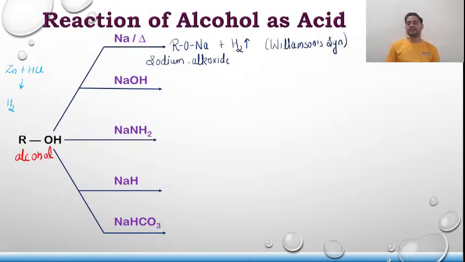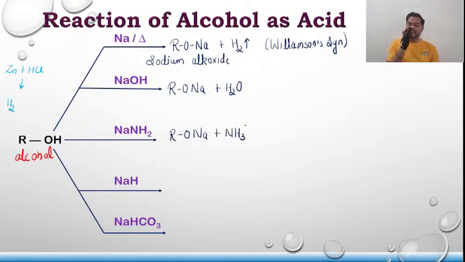Similarly, when alcohol is added to NaOH, it gives you RONa plus H2O. Again alkoxide. Similarly, when a stronger base than NaOH is added, again it will give you RONa plus NH3.